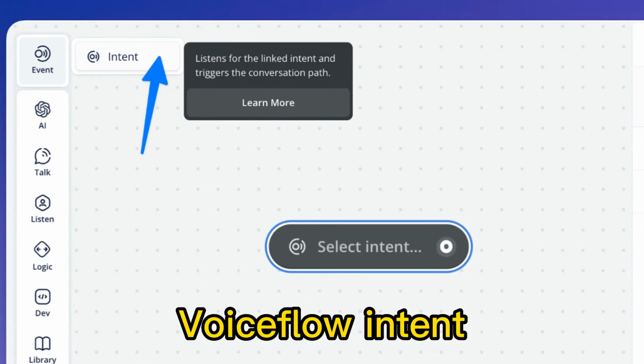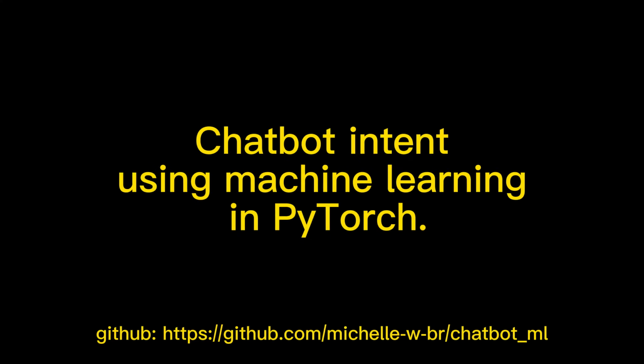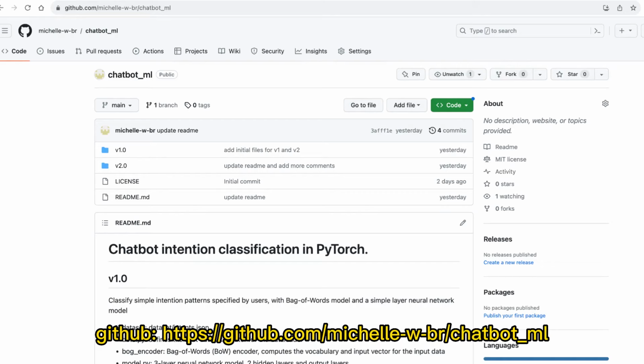Similarly, another chatbot tool called Voiceflow also has an intent function. In this video, instead of using Botpress or Voiceflow, we'll show that you can program your own chatbot intent recognition function using machine learning and PyTorch from scratch. You can download the source code from the Git repo below. In this repo, there are two folders, version 1.0 and version 2.0, which are two versions of the intent recognition model. Now let's git clone this repo and see how it is done.